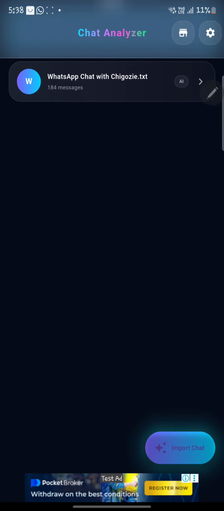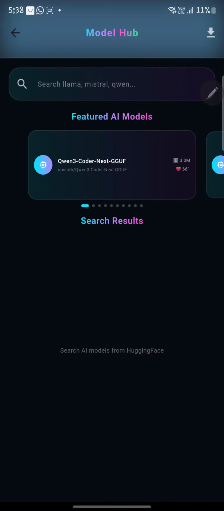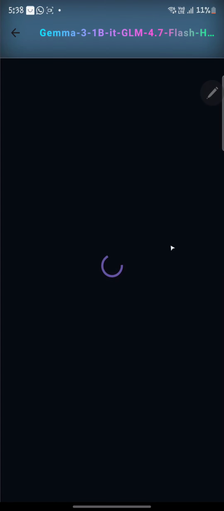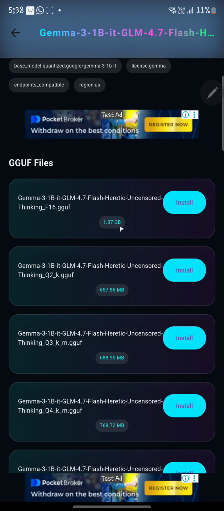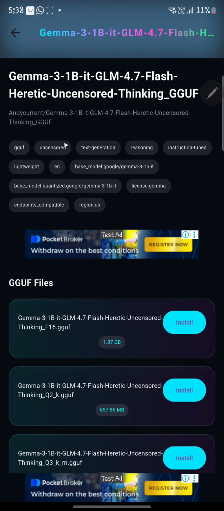So I'm going to go back. What have I not shown? We've shown importation of charts. I've shown the size highlights. I've shown the tags so that you know what the AI is best suited for. See, pay attention to uncensored models. Those ones that can tell you raw truths. They won't hide it. They will tell it to you plain and simple. All right. So be careful about the uncensored.